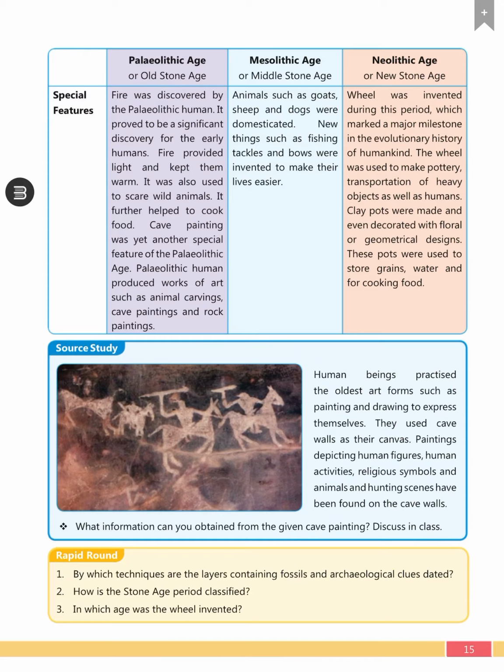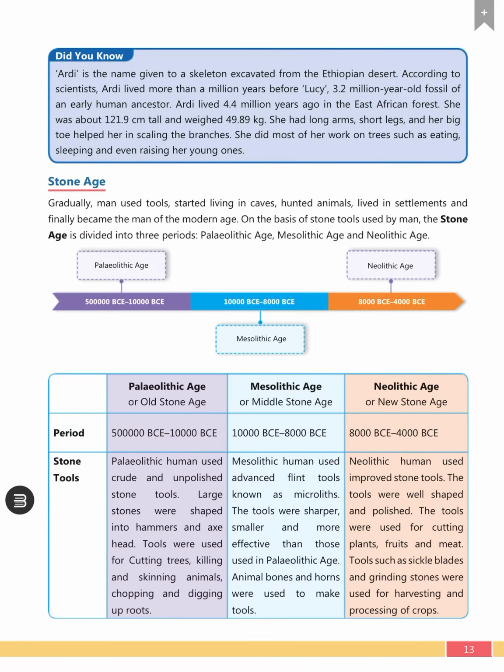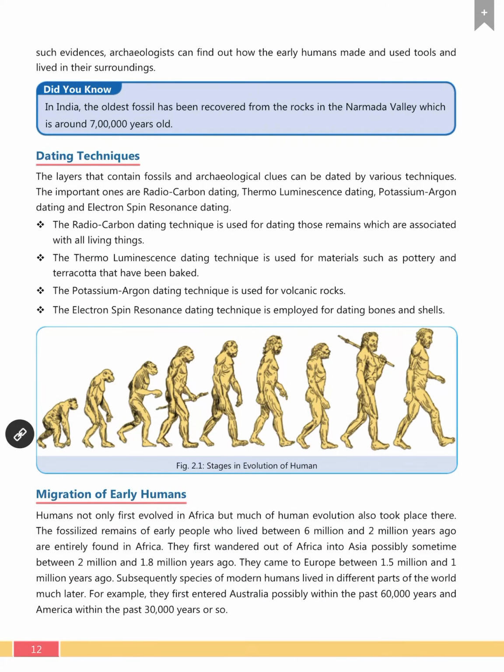The next is the rapid round. By which techniques are the layers containing fossils and archaeological clues dated? There were 4 techniques for dating. They are radiocarbon dating, thermoluminescence dating, potassium argon dating, and electron spin resonance dating.